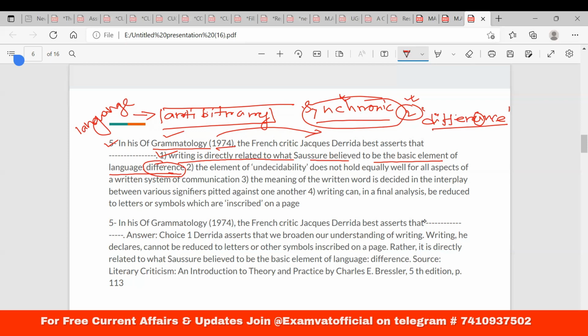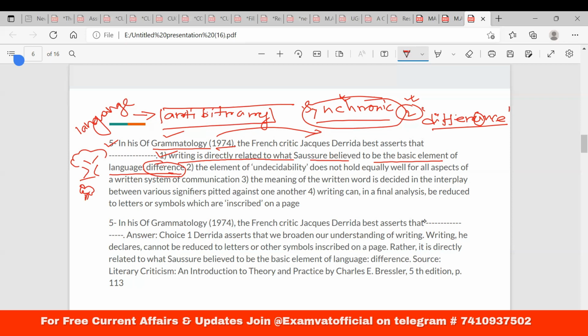For instance, if we say tree, okay, the image of the tree varies somehow from the image of a small plant, maybe, right? So that is the reason it depends upon your cultural context, your topography, your political aspects.